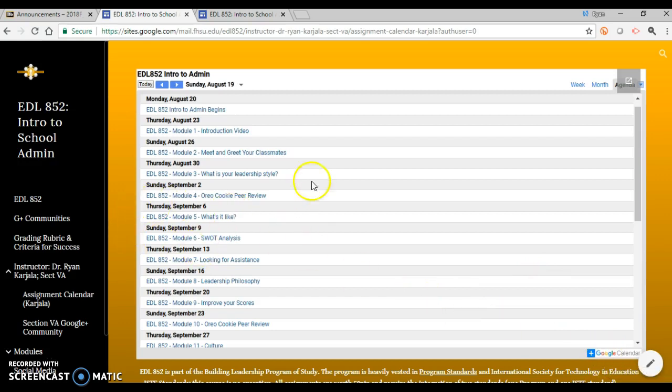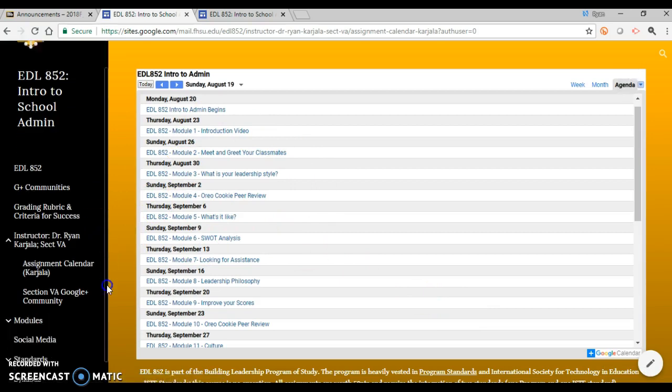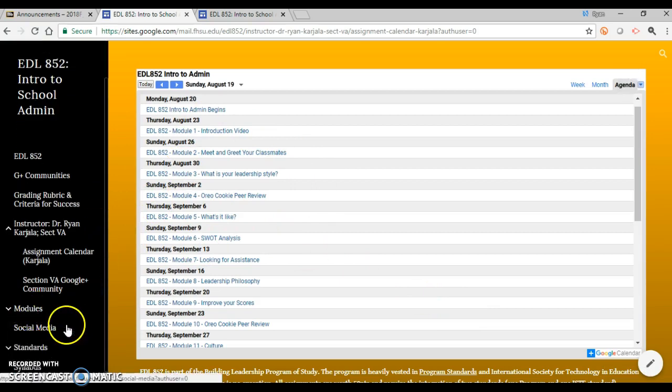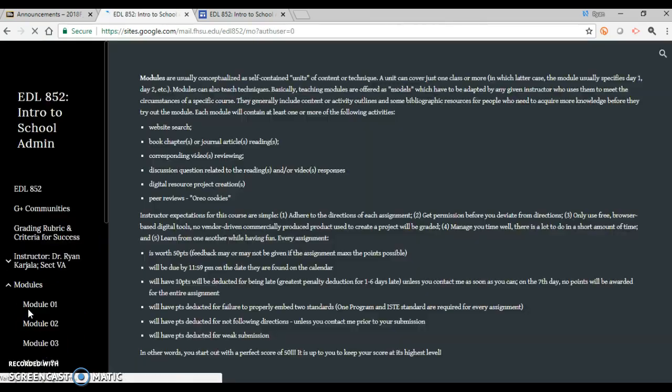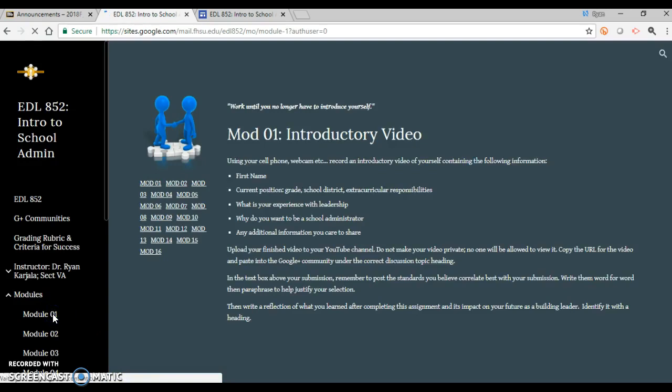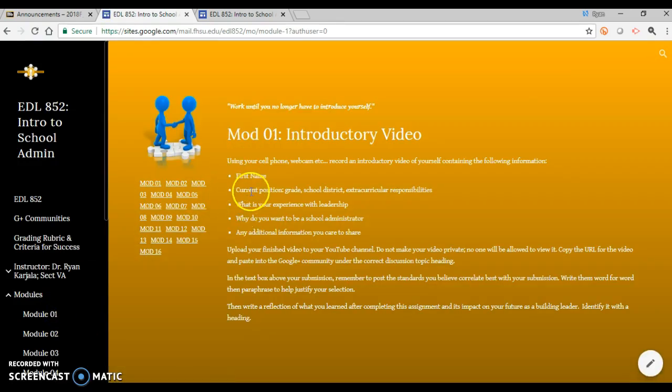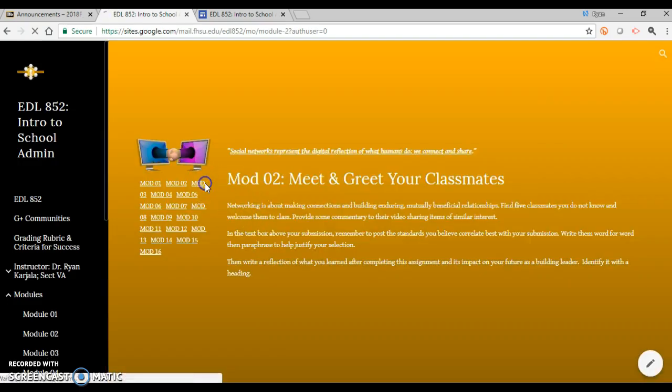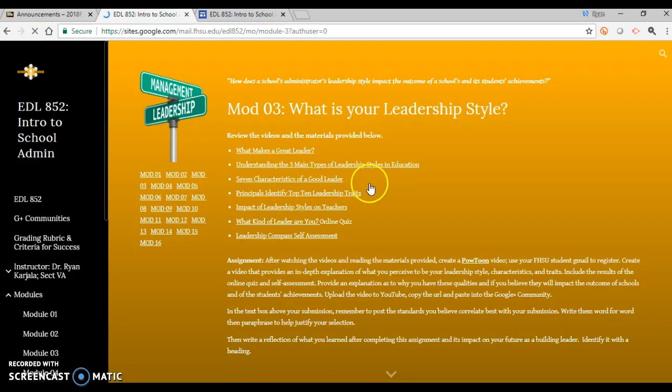From here, we're going to look at the Google Plus community. Actually, before we do that, we should probably take a look at the modules. So if you click on the modules link, it'll take you out to your modules. You should read this information about the modules, some expectations. If you click on Module 1, it'll give information about Module 1, like this is your introductory video, so it asks for your name, your position, experience, etc. If you want to get to Module 2 from this page, you can click on Module 2, and Module 2 is a meet and greet. Module 3, I believe, is a module about your learning style, so you're getting the idea of how to find your modules.